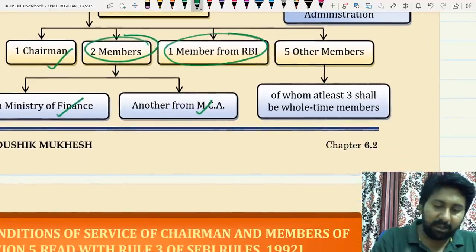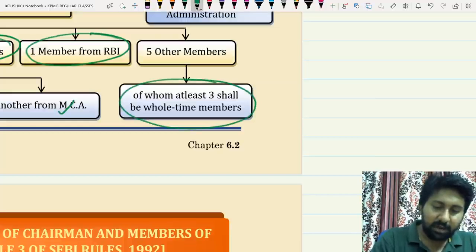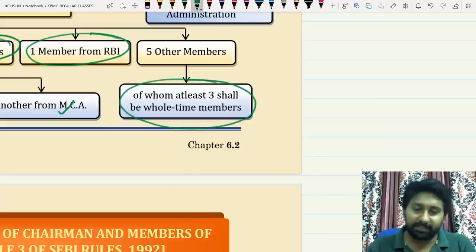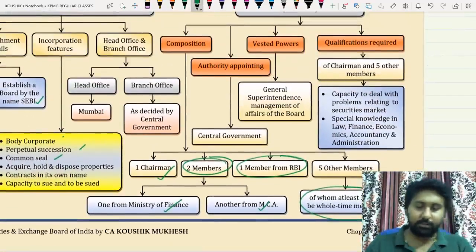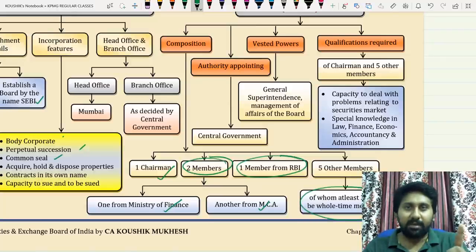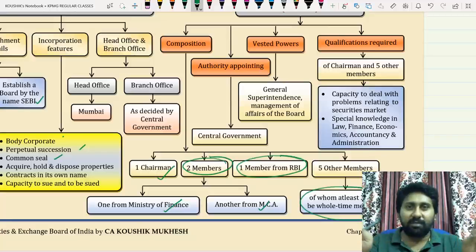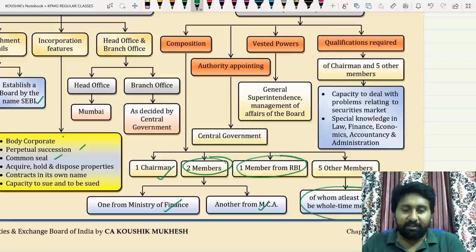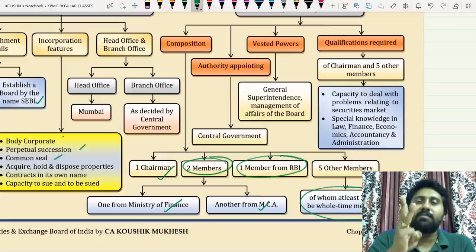One member from RBI, and 5 other members are required, of which at least 3 shall be whole-time members. So observe again. First, composition: who will be there? One chairman, 2 members. In this, one from the Ministry of Finance, one from the Ministry of Corporate Affairs. One member designated from RBI. 5 other members, in that minimum 3 whole-time.